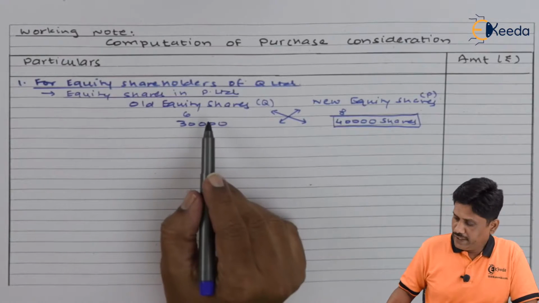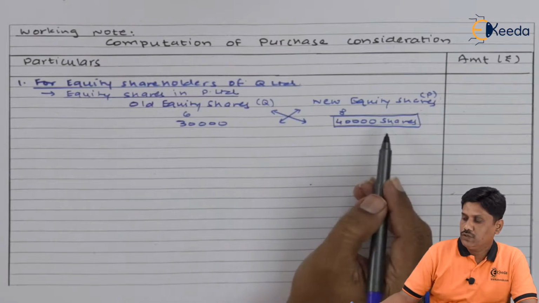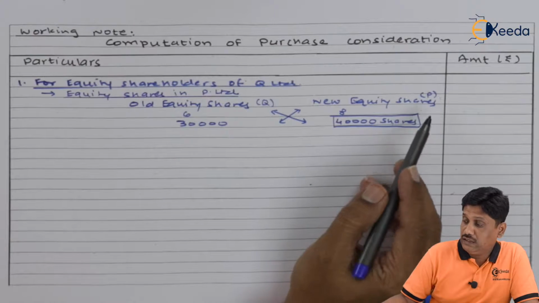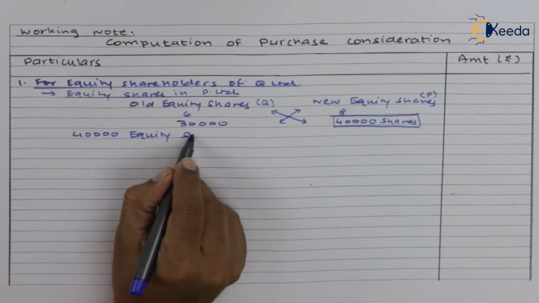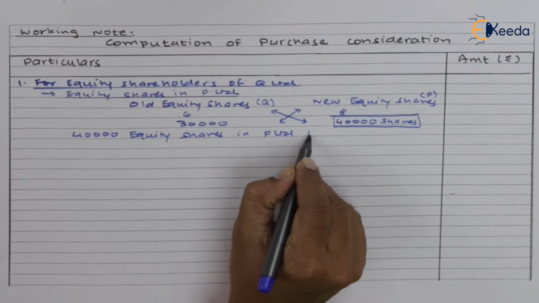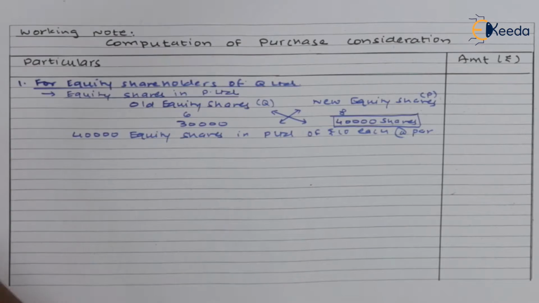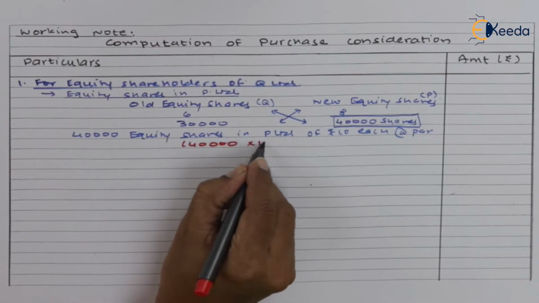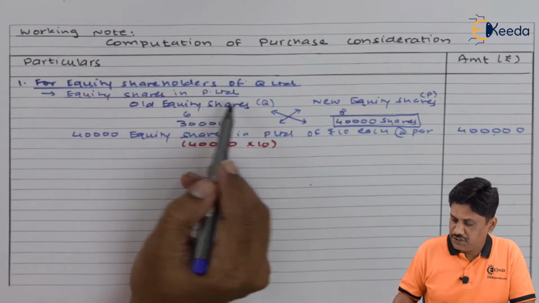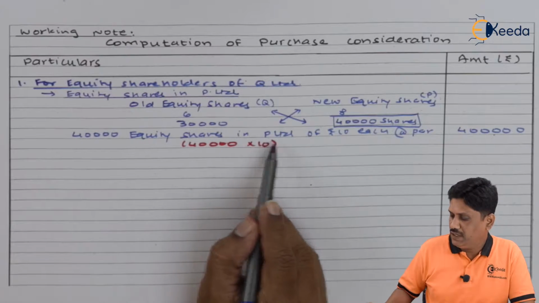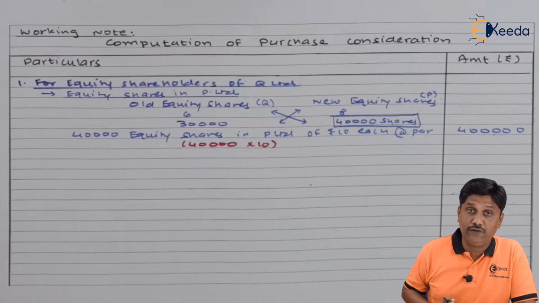So friends, for 6 shares you will get new equity shares. So considering 30,000 shares held by you, you will get new 40,000 equity shares in P Limited. Friends, as a part of PC, you will get 40,000 equity shares in P Limited of rupees 10 each at par, which comes to 4 lakhs. It is what you will get for your equity shareholders.